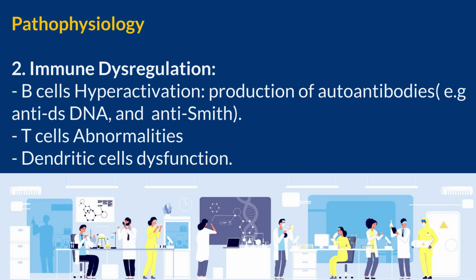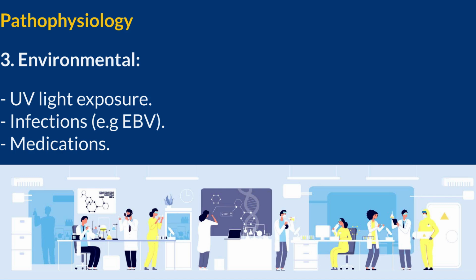2. Immune dysregulation. The dysregulation involves several immune cells, including: 1. B cell hyperactivation, which leads to the production of autoantibodies, such as anti-double-stranded DNA antibodies and anti-Smith antibodies. 2. T cell abnormalities. 3. Dendritic cell activation. 3. Environmental triggers. Environmental factors such as ultraviolet light exposure, infections like Epstein-Barr virus, and certain medications can act as triggers in genetically predisposed individuals, precipitating disease onset or flares.